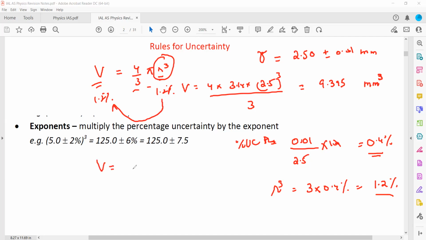So we can say volume is equal to 9.395 plus minus 1.2%. So what is 1.2% of 9.395? So 9.395 multiplied by 1.2 divided by 100.